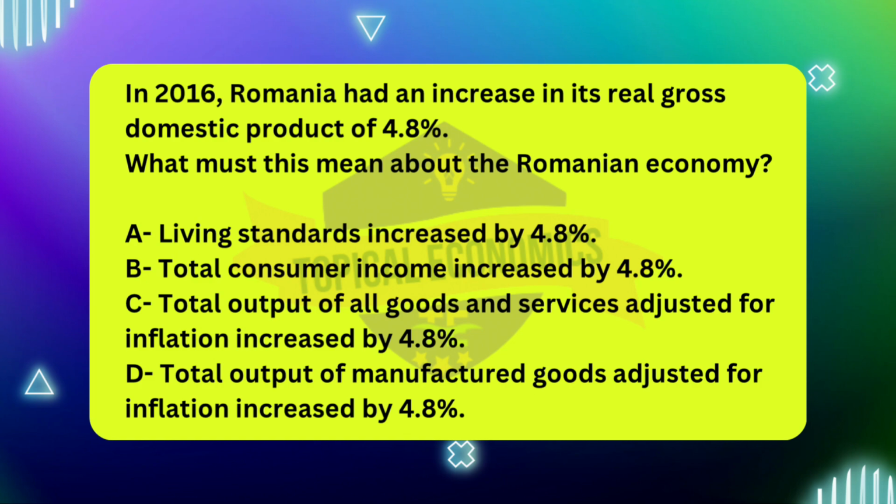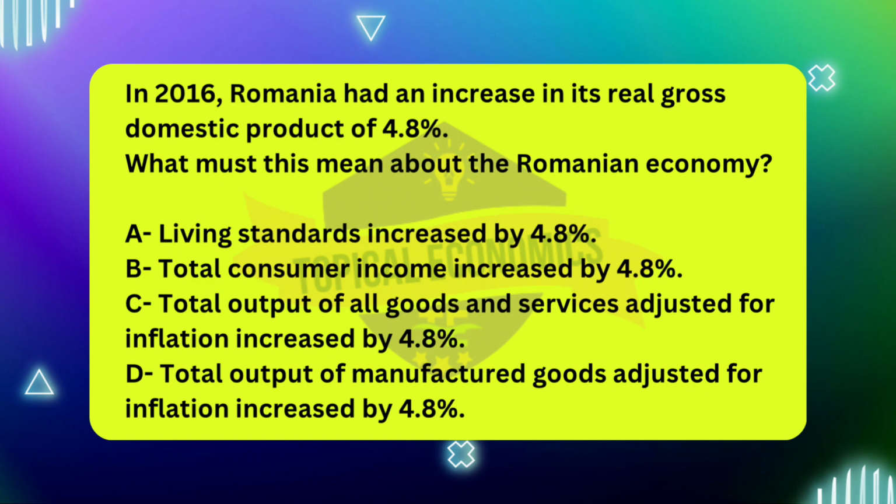Next, option B, total consumer income increased by 4.8%, is not accurate because real GDP growth refers to the overall output of the economy, not specifically consumer income. While consumer income could rise in an expanding economy, GDP growth does not directly measure income changes for individuals or households. The increase in real GDP reflects the production of goods and services, not just the income distributed to consumers.